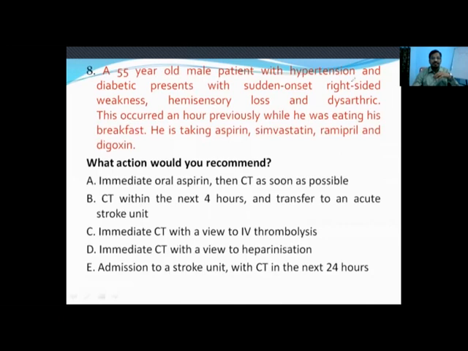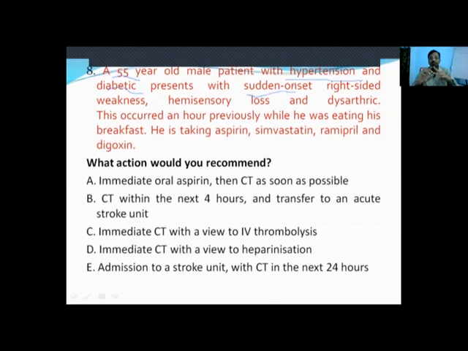Let's analyze this question. A 55-year-old male presents with hypertension and diabetes. These are atherosclerotic risk factors, and he is presenting with sudden onset. Whenever sudden onset is mentioned in neurology, you should think of either stroke, trauma, or demyelination.